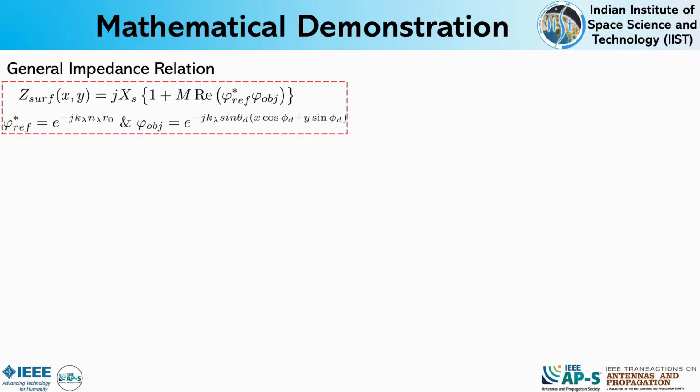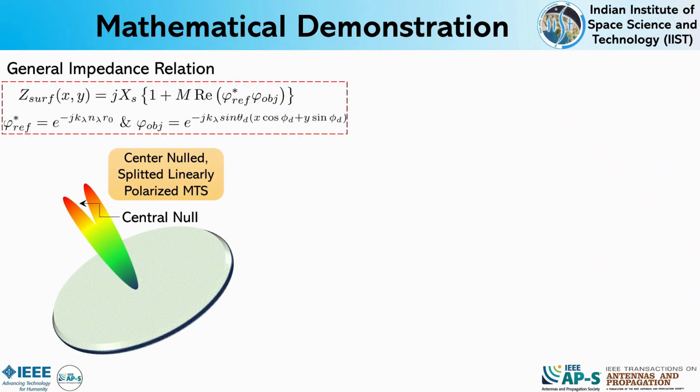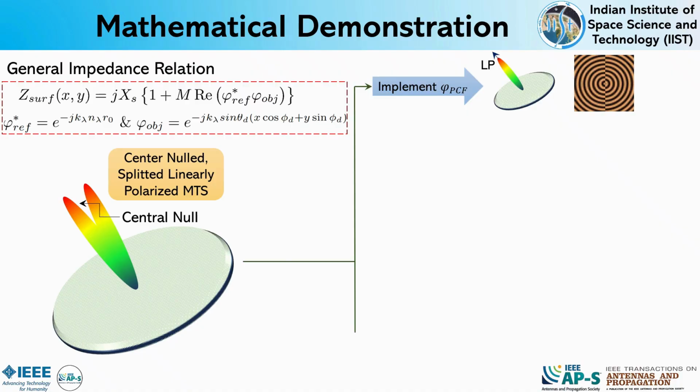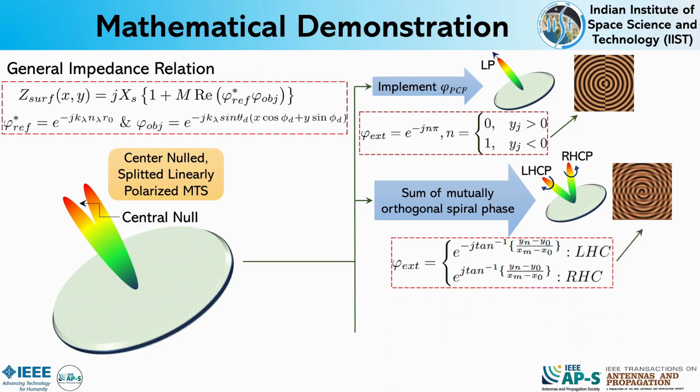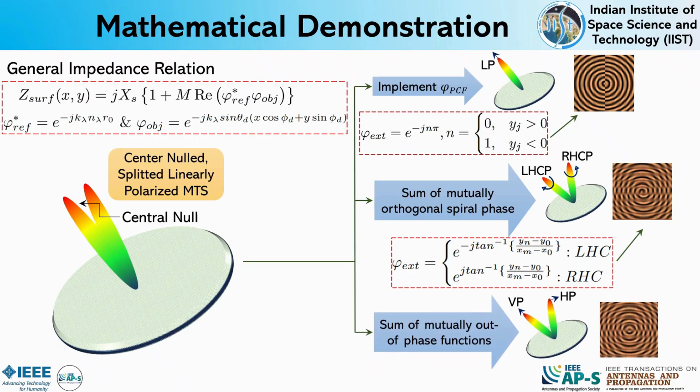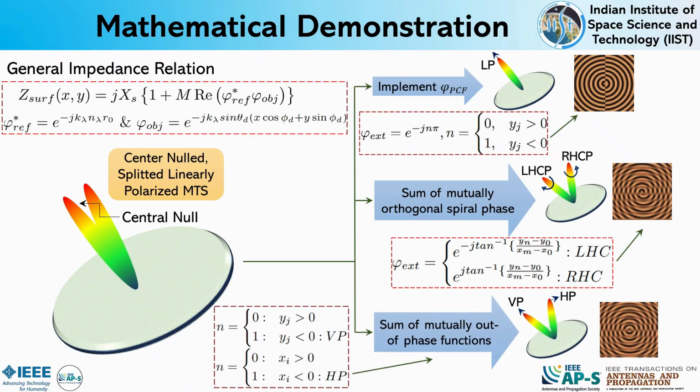From the analytical impedance relation, we show that the basic modulation produces a split radiation pattern with a central null. To overcome this, we introduce a phase correction factor which removes the null and enables a clean radiation pattern. For dual circular polarization, we use the sum of mutually orthogonal spiral phase profiles. Similarly, dual linear polarization is obtained using the sum of mutually out of phase linear phase functions.